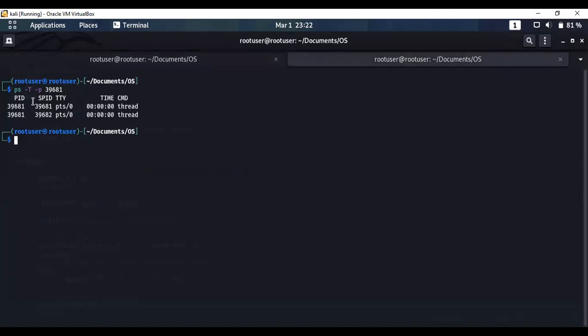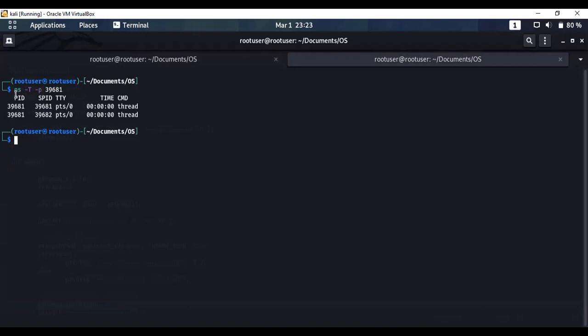Before proceeding to the output, let's just understand what this command is. This ps command enables the user to check the status of active processes and display technical info about the process. The T flag displays the process hierarchy rooted at a given PID in a tree format using ASCII art. And the P flag displays only info about processes with the process ID specified from the process list variable. Now let's analyze the output.